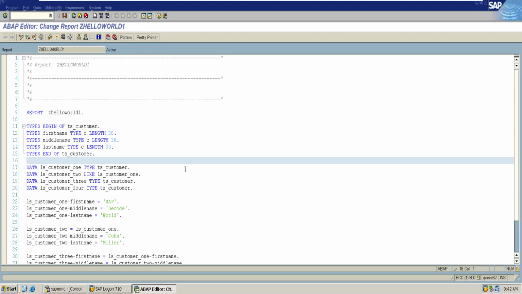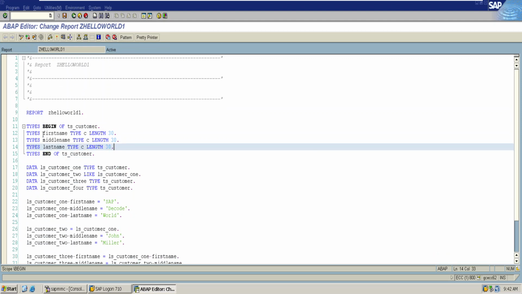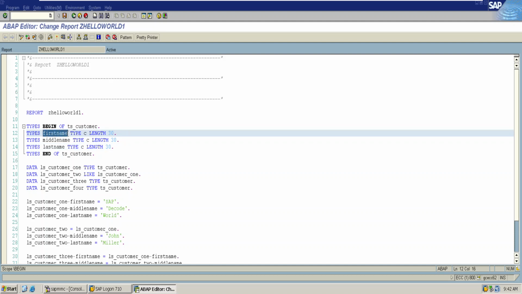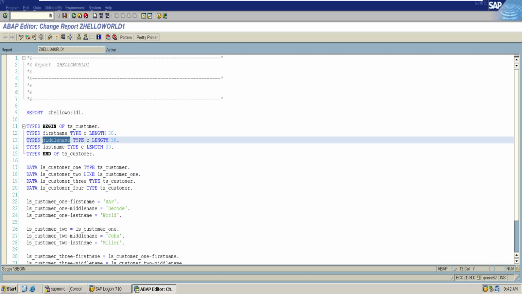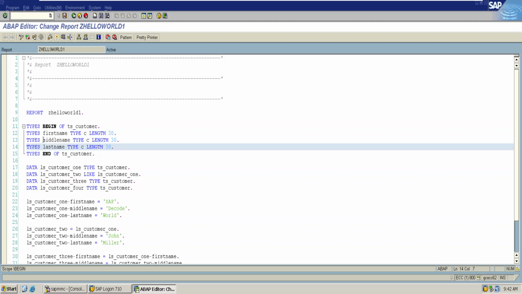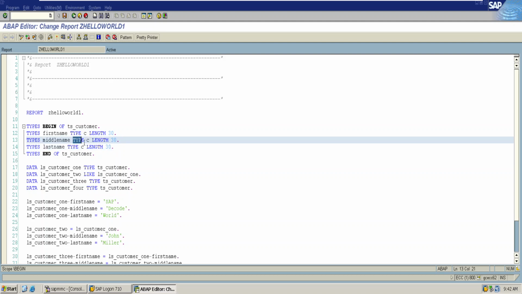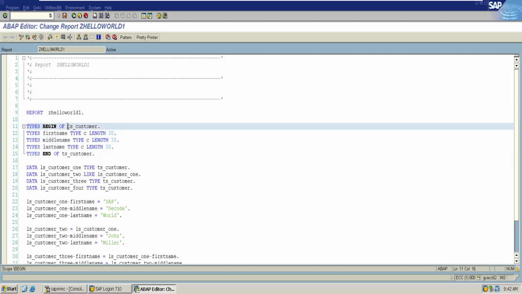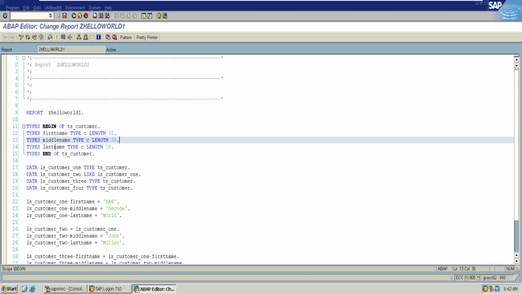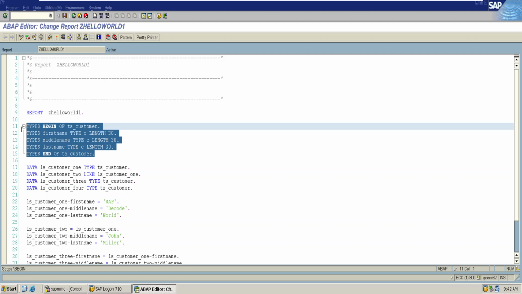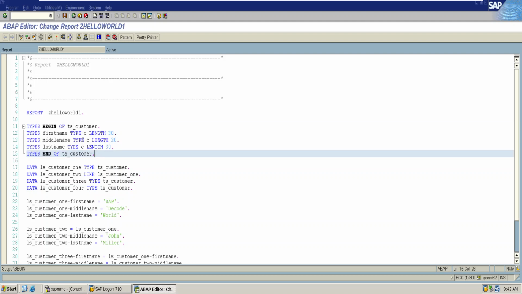You can also use the type keyword in declaring an attribute which is already created. Likewise, in data, we have used the like keyword in declaring the attribute of middle name. There we have declared middle name like the customer data variable that we have created, hyphen first name. In the same way as we are declaring the type here, we have to use type